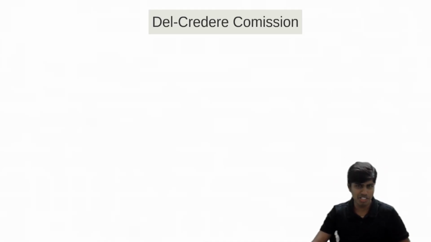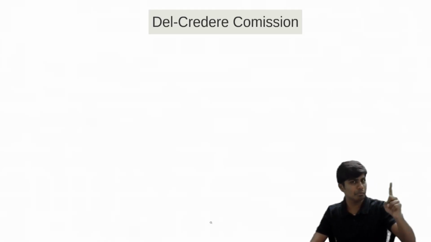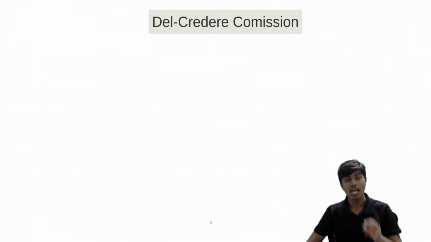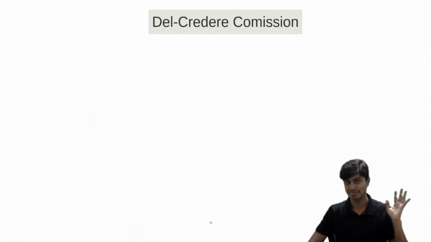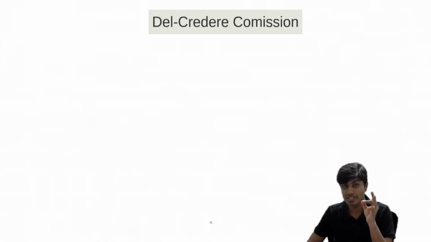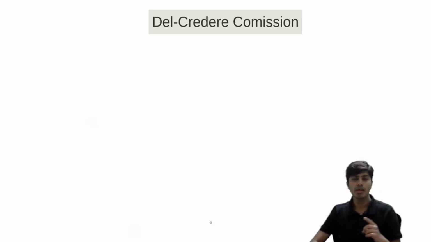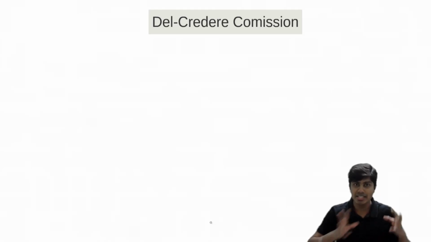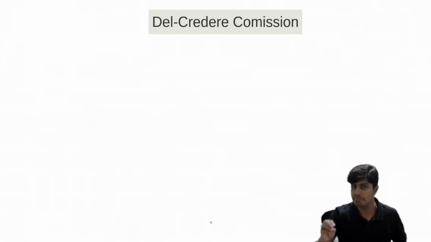The point of this commission is very simple. If consignor pays this commission to consignee, consignee will bear the risk of bad debts. Meaning, till now, consignor being principal, if there is any bad debt expense, it will be borne by consignor.